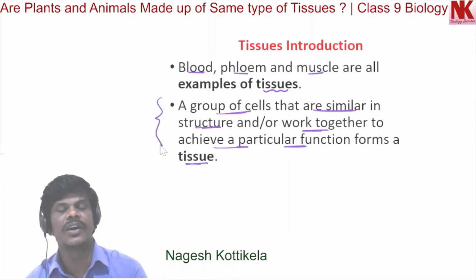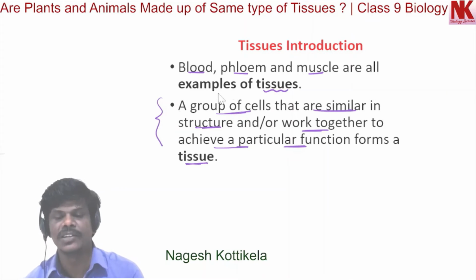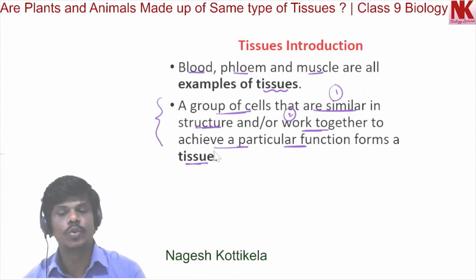Important. Once again, I will repeat this. A group of cells that are similar in structure and work together to achieve a particular function is what we call tissue.